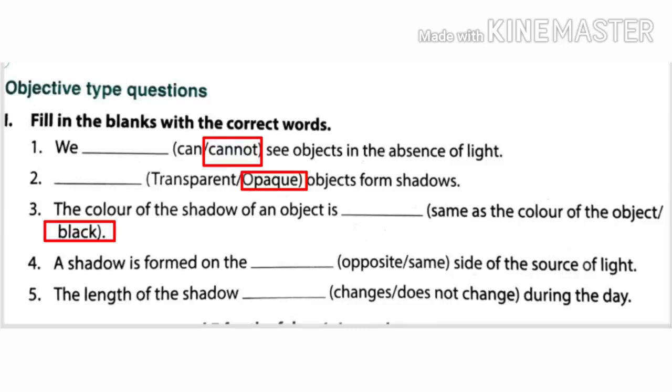Fourth one is a shadow is formed on the dash side of the light source. A shadow is formed on the opposite side of the light source. Fifth one is the length of the shadow dash during the day. The length of the shadow changes during the day.